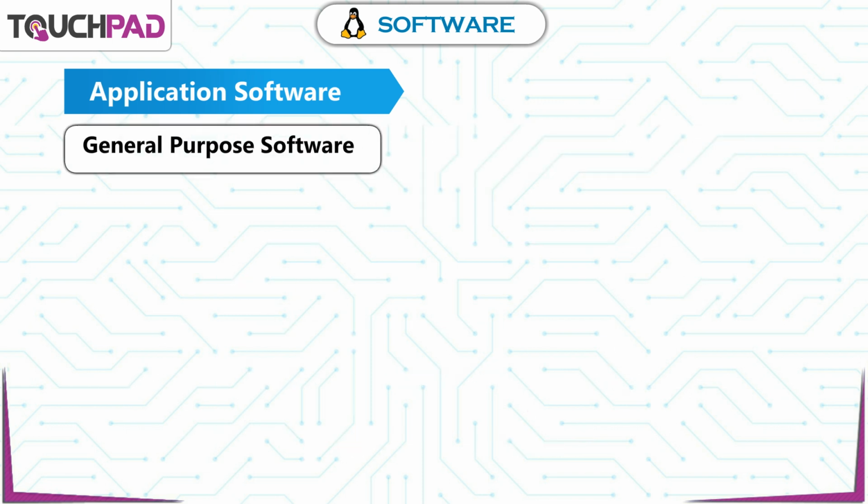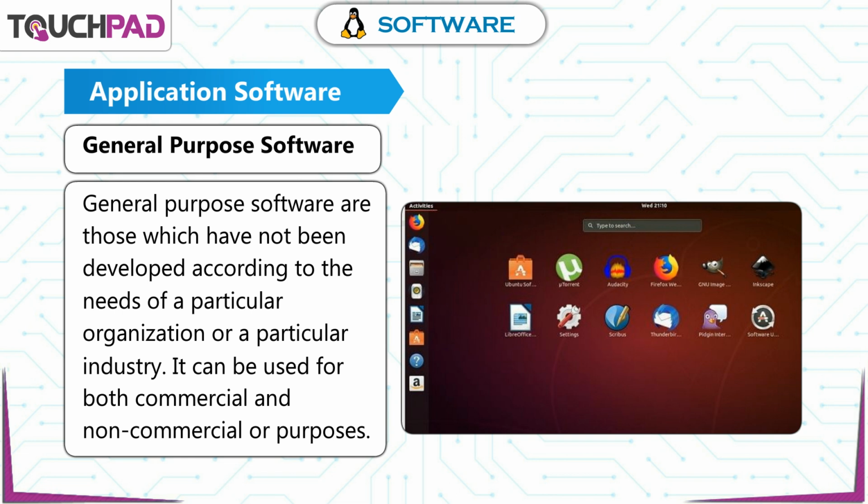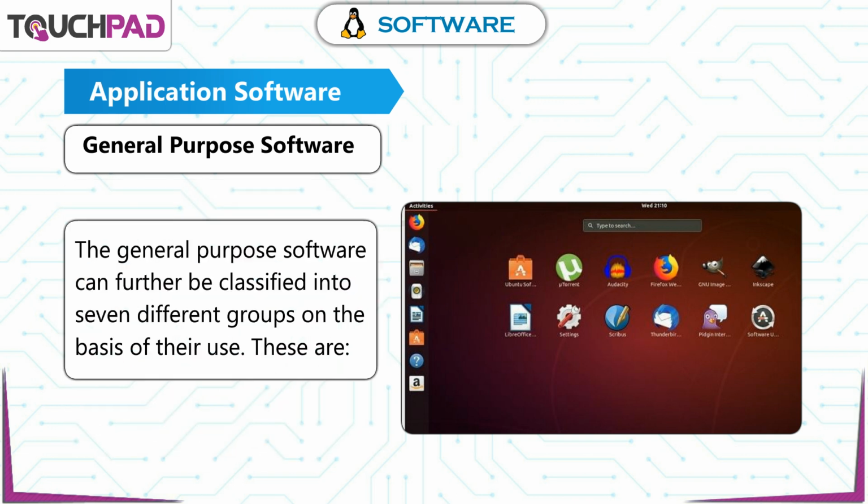General purpose software. General purpose software are those which have not been developed according to the needs of a particular organization or a particular industry. It can be used for both commercial and non-commercial purposes. The general purpose software can further be classified into 7 different groups on the basis of their use.